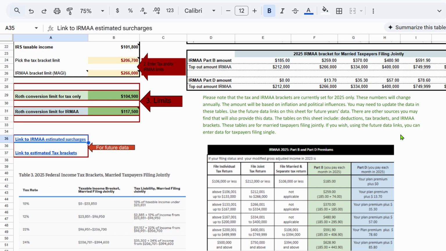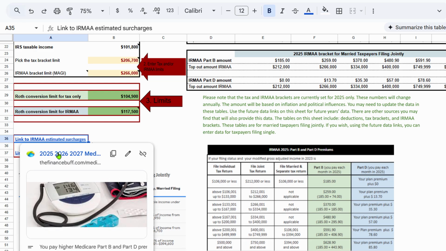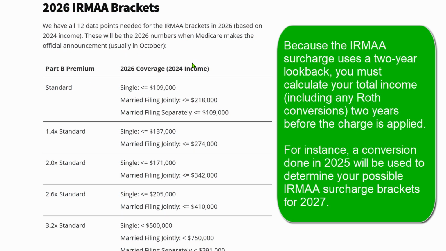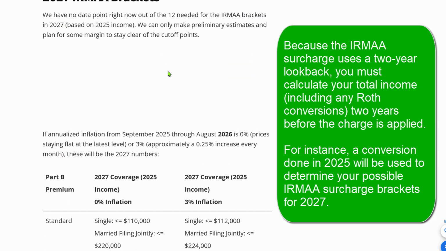So, this is year 2025. I am doing Roth conversions this year. I cannot really use this table here because this table is telling me what I'll be paying for IRMAA in 2025, based on the Roth conversions that I did in 2023. So therefore, I need to project what would be the IRMAA limits in 2027. And the only way I know how to do that is to go into this website here.